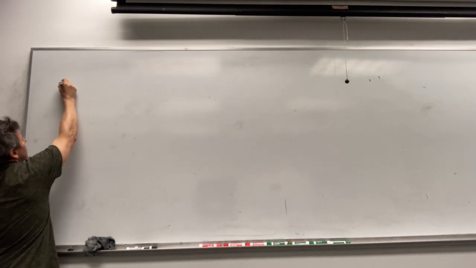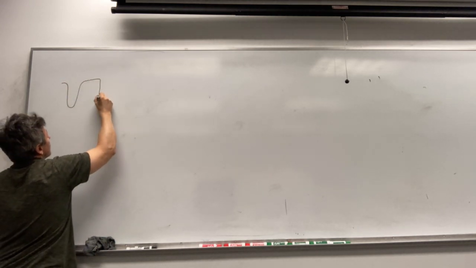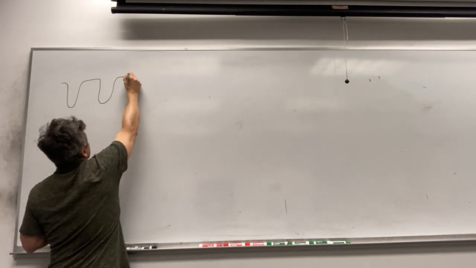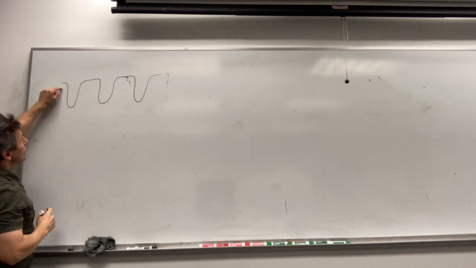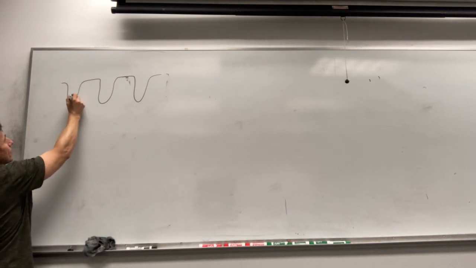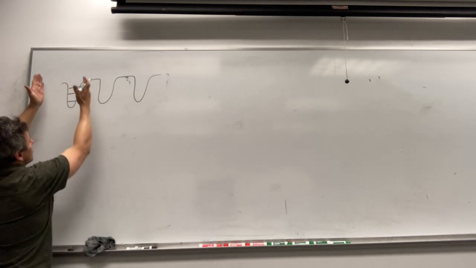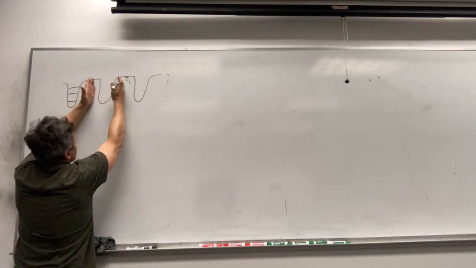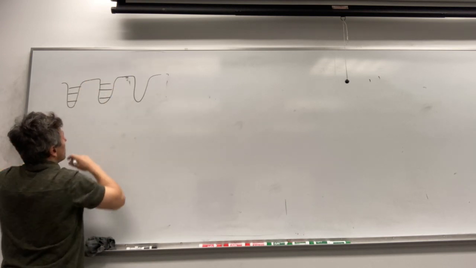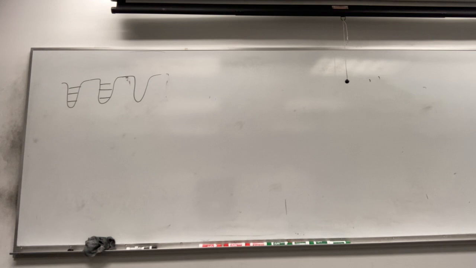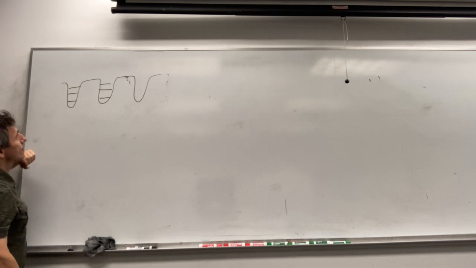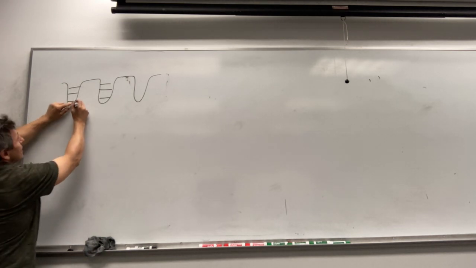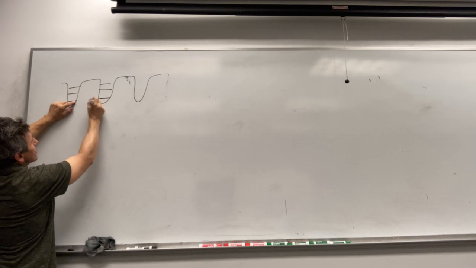So the idea of the tight-binding method is that we have a periodic potential, like that. Then for each quantum well we have a set of energy levels. At first we consider a single quantum well, then another single quantum well. For each quantum well, without any coupling between the wells, we have the energy levels. And then we assume that the distance between the energy levels is relatively large. In this case, we can consider the coupling only between the states with the same energies.